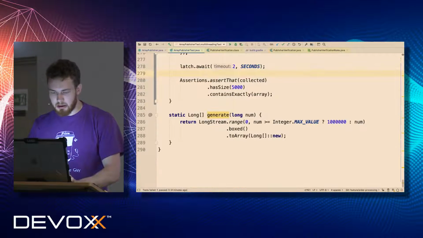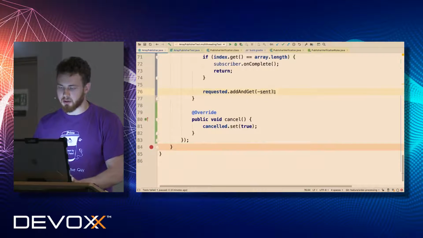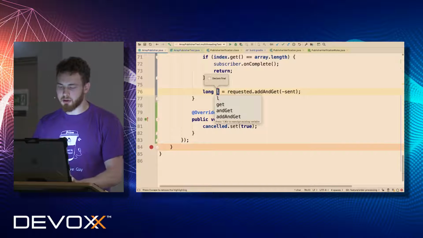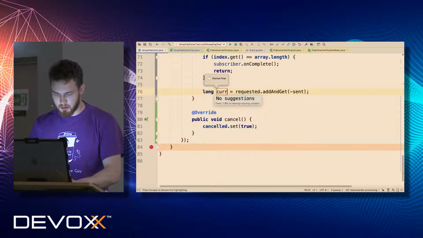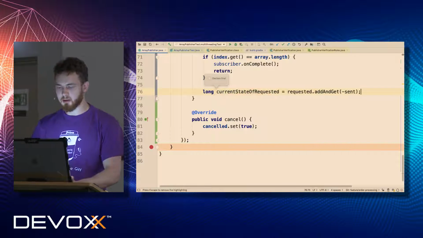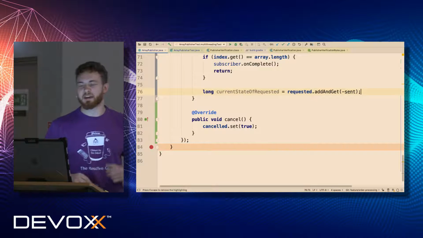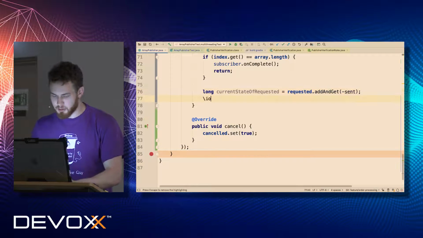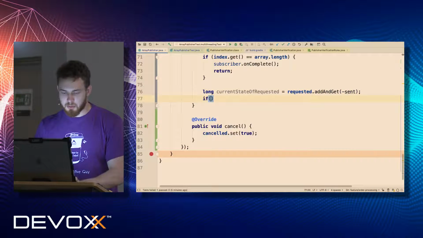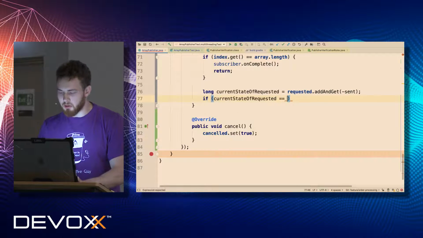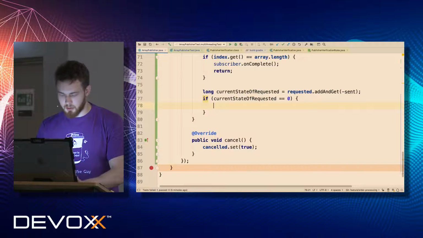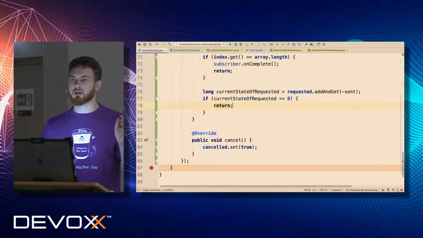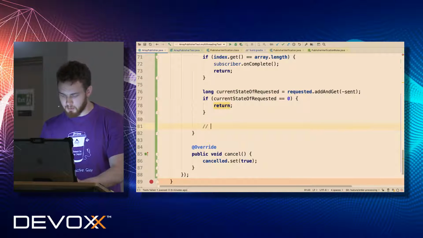So if we go back to our source code, we will see what can happen. This guy can return the current state of requested, and there is no verification that checks that the current state of requested is 0, right? So what we have to do is absolutely clear: we have to do some validation like this. If the current requested is equal to 0, then we just return, and that's it. Otherwise, we have to repeat.